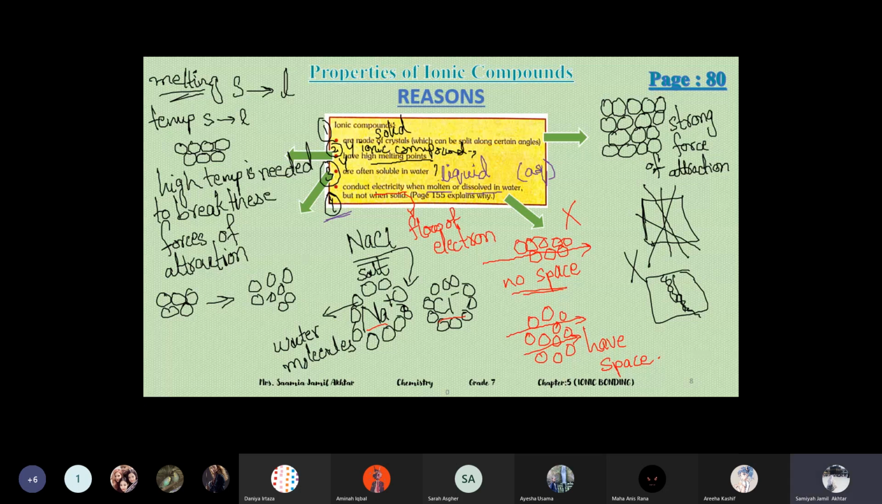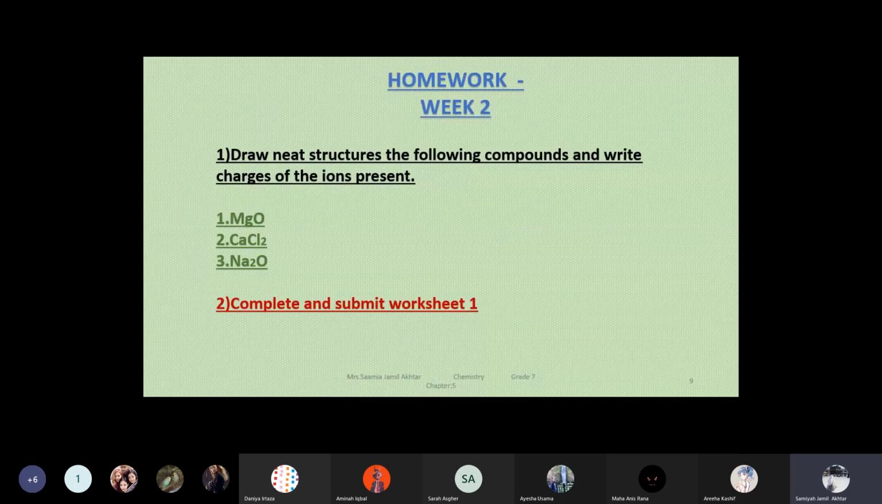Okay. Next is your homework for week 2. I will upload it on OneNote also. There are 2 homeworks actually. First one is draw neat structures of the following compounds. You have to draw these structures in your copy neatly. First is magnesium oxide that we discussed in the last lecture. Sodium oxide is also in your book. This one is new for you, calcium chloride, and I added it for your practice. So just try it out.